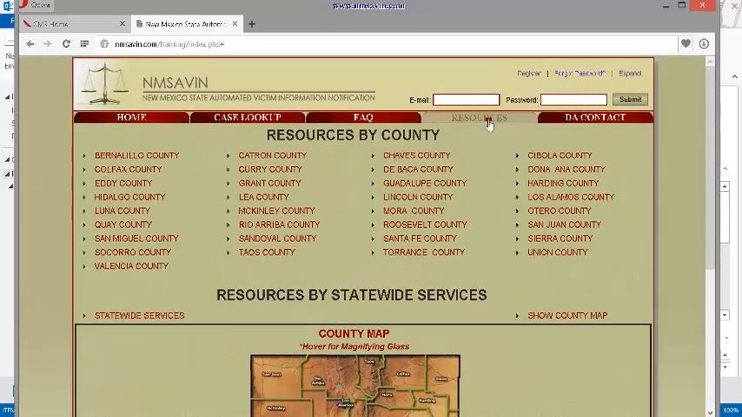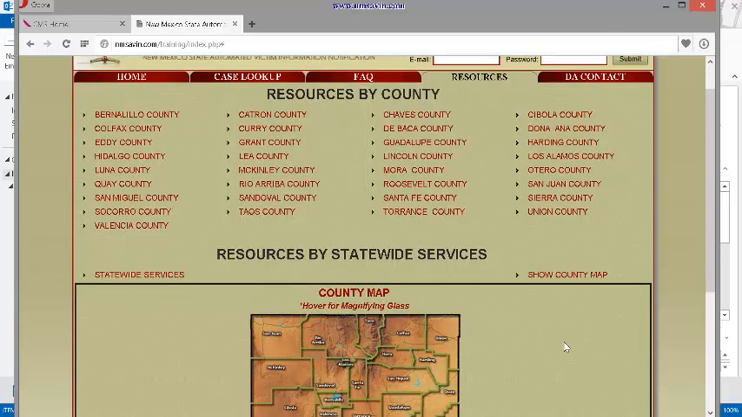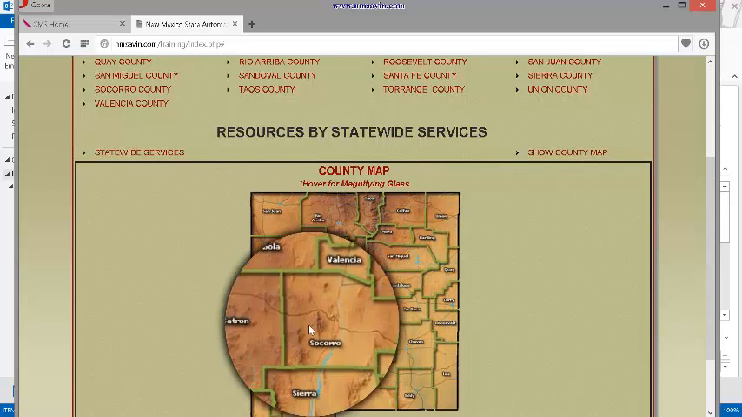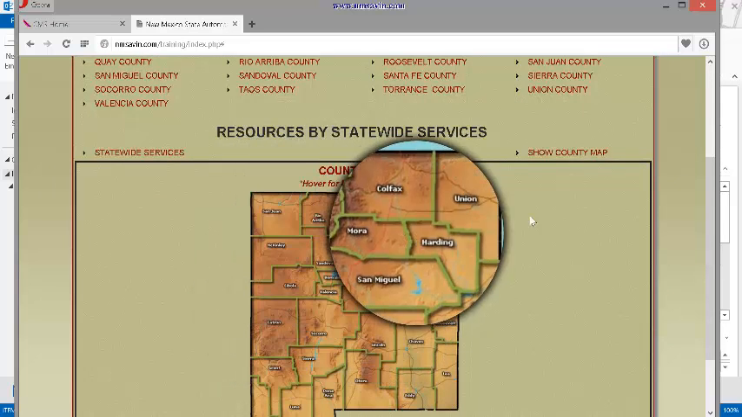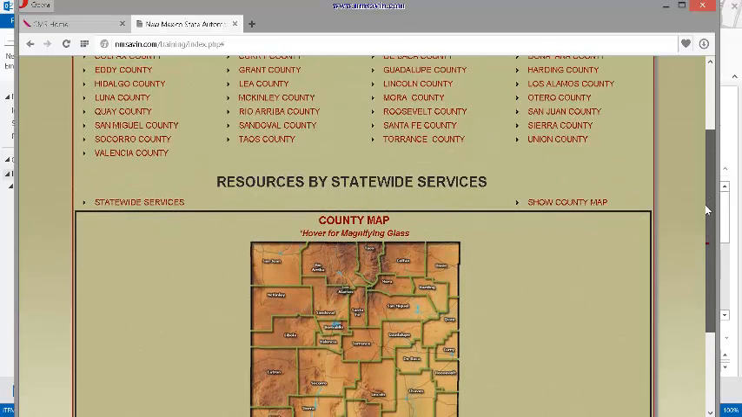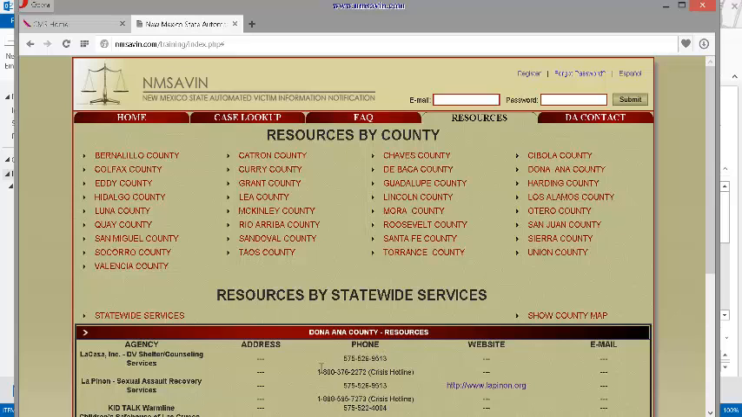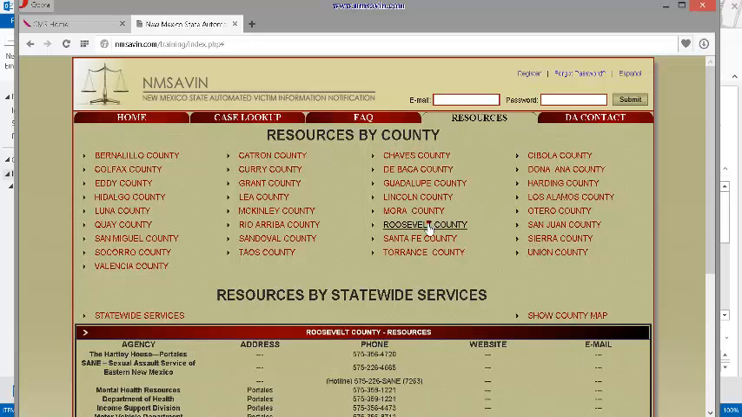There's also a resources tab. Here are the different counties within the state of New Mexico. There's also a county map. Here you can hover your mouse over to zoom into the different counties. And these are these particular counties' resources. So the agencies listed here, there's a telephone number. Sometimes there's also a website and an email, depending on the county.